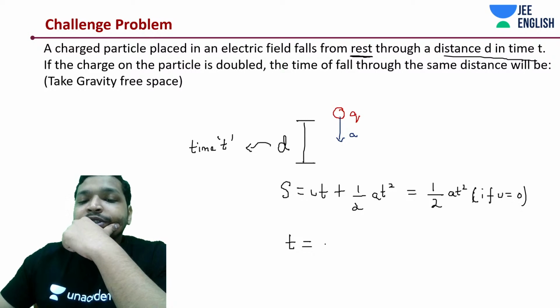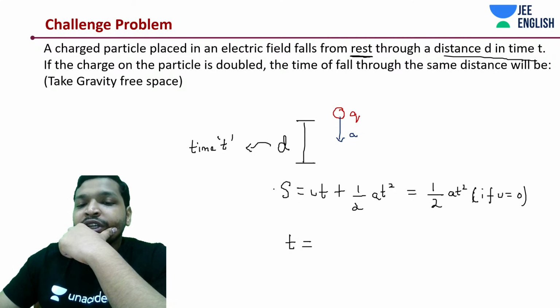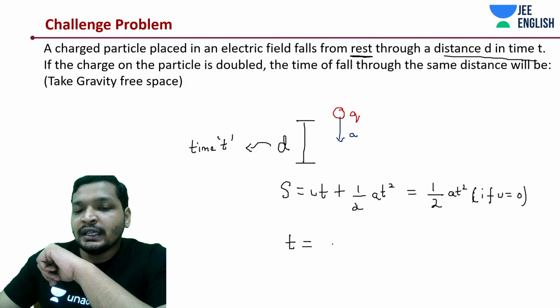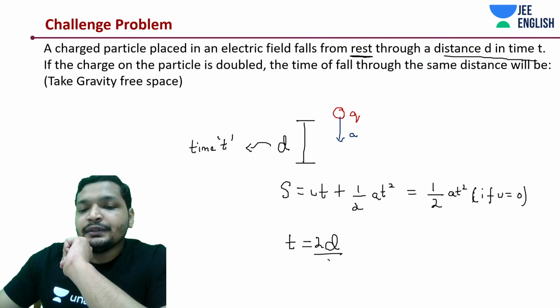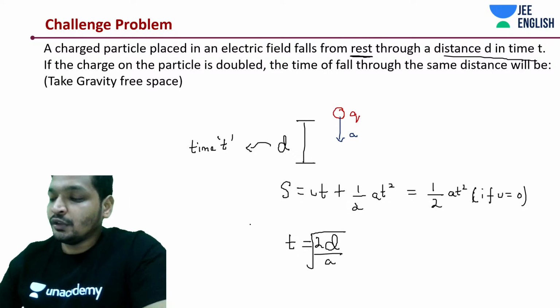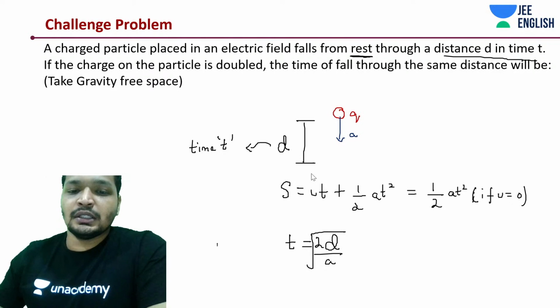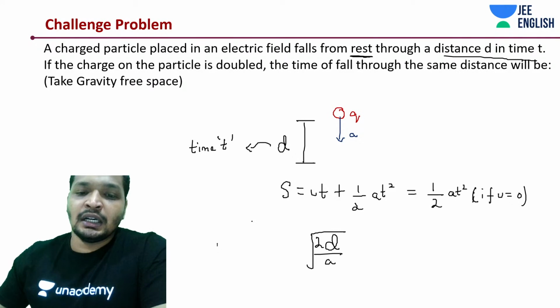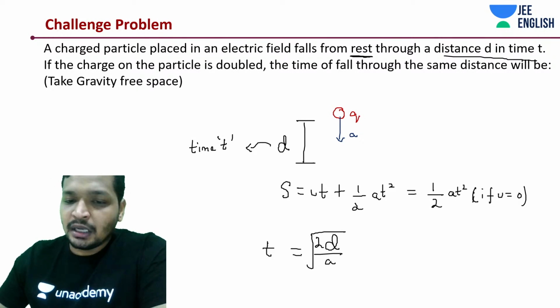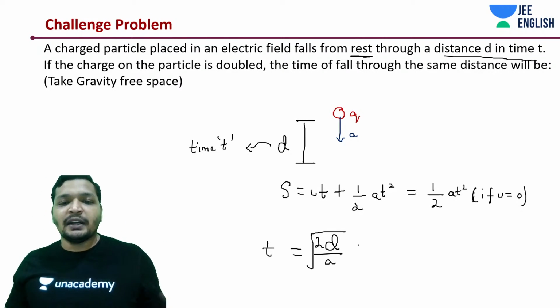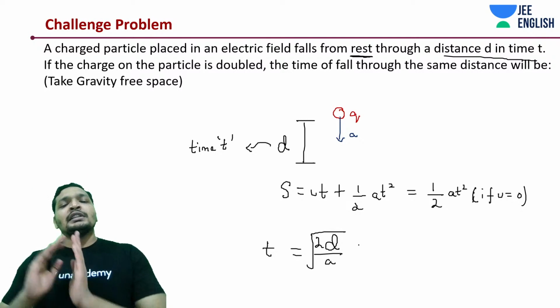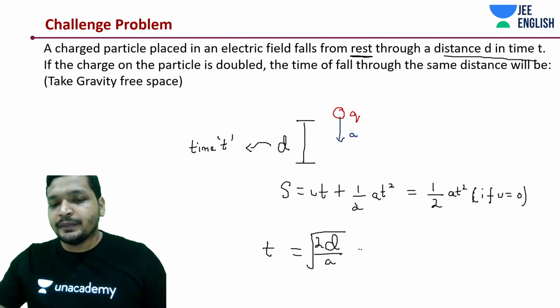Time t is basically, in this case, s is equal to d. So we can write something like this: t is root of 2d by a. This is one of the cases. So what has happened? The charge has undergone vertical displacement, or it can also be horizontal, it does not matter. Electric field is in this direction, gravity free space, it will travel distance d in this much time.